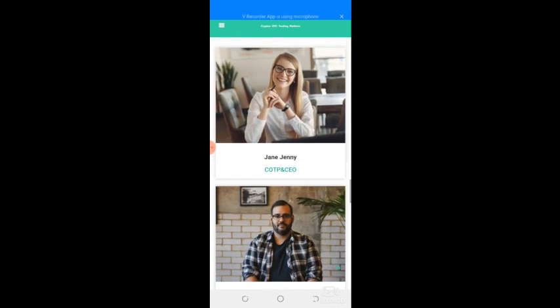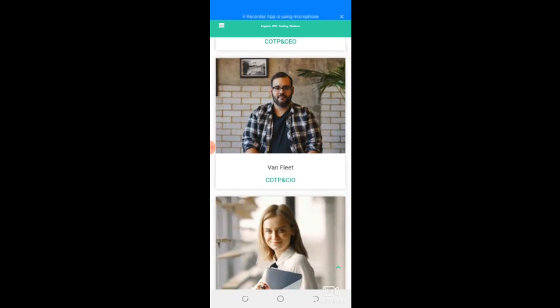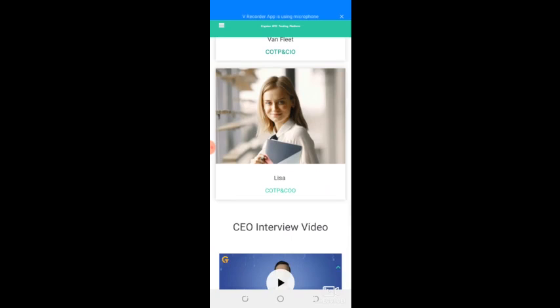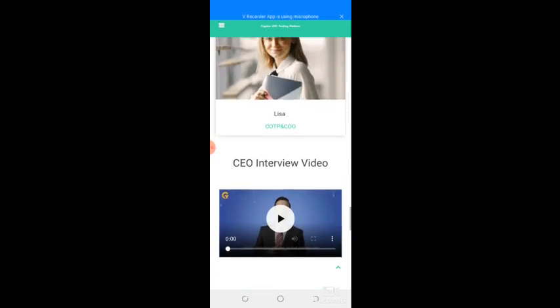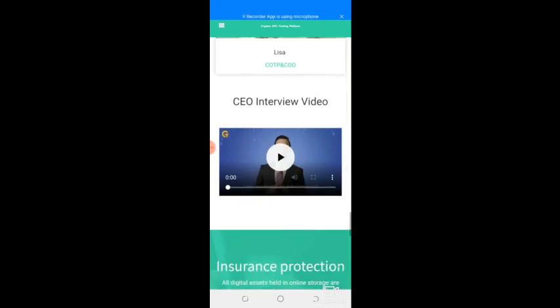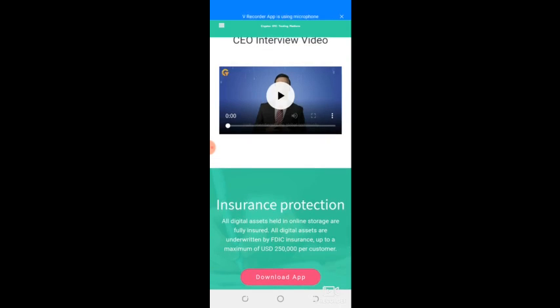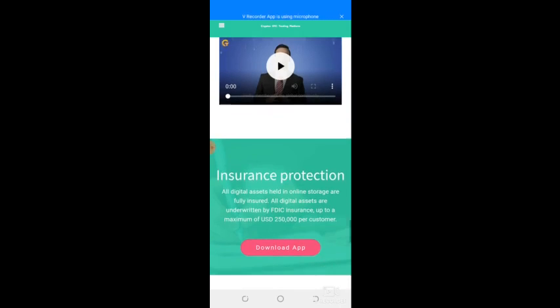Now, these are the team behind this company. The first one is Jenny, COTP and CEO, Van Fleet, COTP and CIO, Lisa, COTP and COO. So before you jump into any online investment, make sure that there is some team behind the company, and make sure that their identity is not ambiguous for you to verify, because this is one of the things that you just need to know in your own research about any online investment.